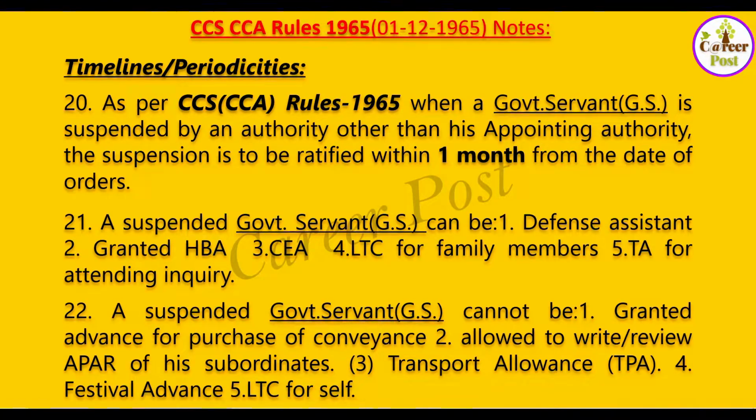So he is not allowed to be granted an advance for purchase of conveyance, a motorcycle or cycle, whatever it is, car, and he is not allowed to write or review the affairs of his subordinates. So the performance appraisal cannot be written for his subordinates, and the transportation allowance will not be drawn by him.